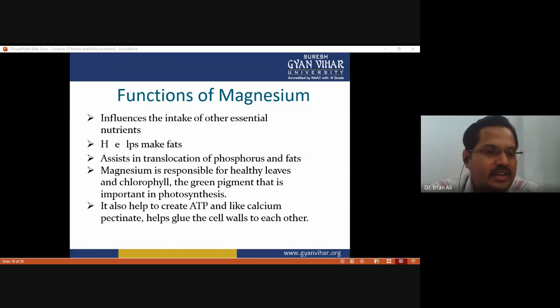And magnesium is responsible for healthy leaves and chlorophyll, because magnesium is part of the chlorophyll molecule, the green pigment that is important in photosynthesis. If there is a deficiency of magnesium, there is a deficiency of chlorophyll, and ultimately it affects the photosynthesis process. It also helps to create ATP, and like calcium pectate, helps glue the cell walls to each other and provides strength to the plant. So, these are the functions of magnesium.